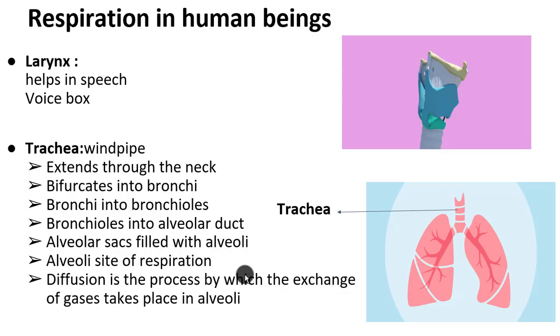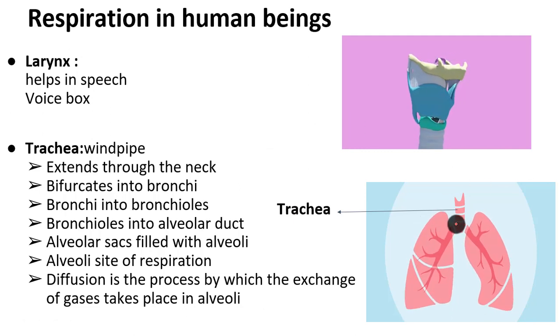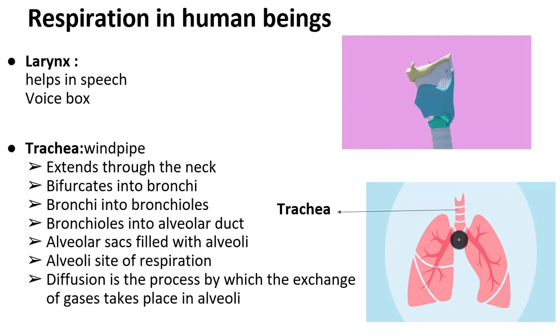Hello students, moving towards the last part of the human respiratory system, that is the structure of the human respiratory system. In the last session we discussed the trachea. Now what happens to the trachea? When the trachea reaches near the lungs, which are present in your chest cavity, it bifurcates into two parts. You can see there is one bifurcation, this is a second bifurcation.